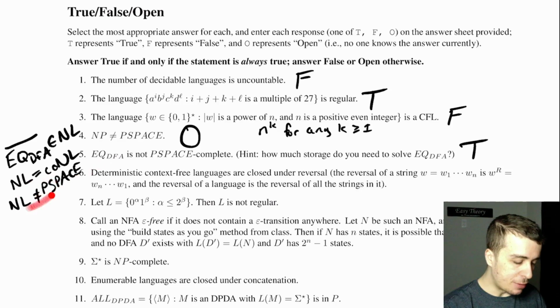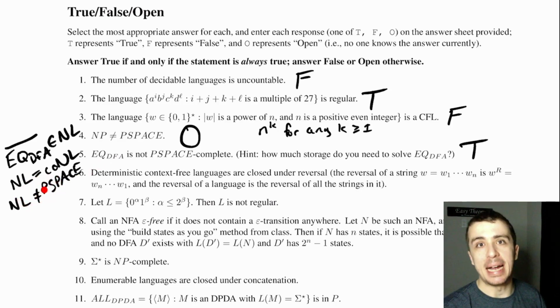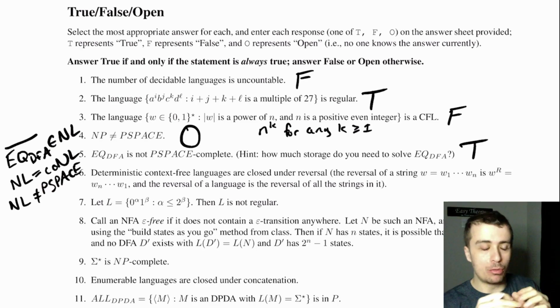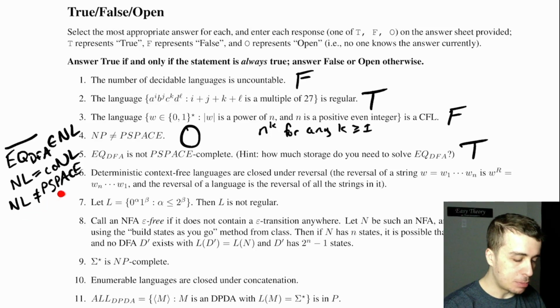So the reason for this one is something called the space hierarchy theorem, which says that if you run in a certain amount of space and then you use any amount of space more, then you can recognize strictly more languages. So NL, which is log space, is not equal to PSPACE.